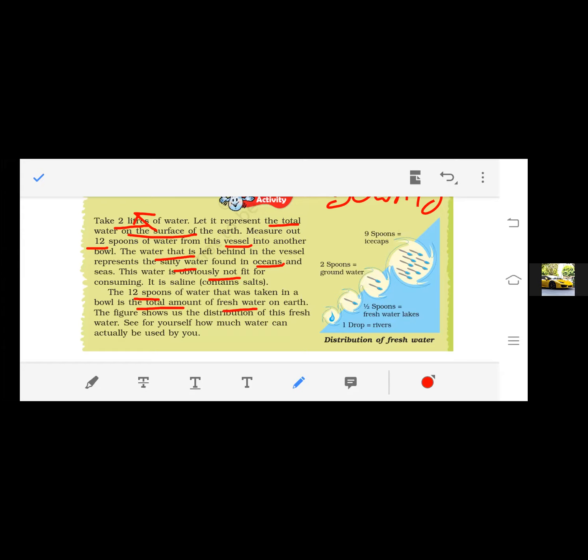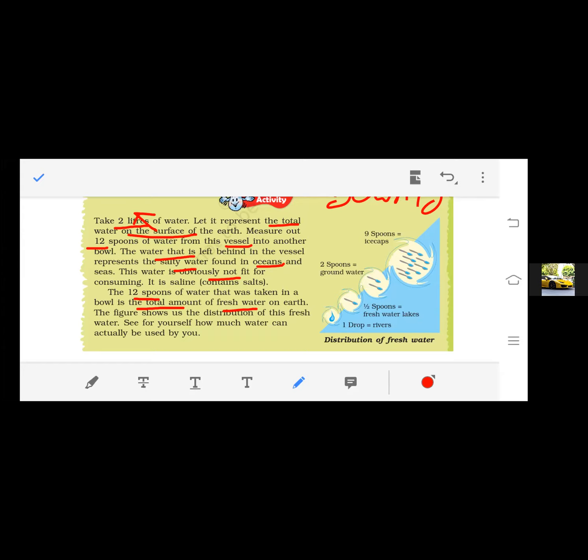Right. So if you get 12 spoons from 2 liters, it hardly matters, because it is a very little amount of water. Similarly, our earth has plenty of water, but among this plenty of water, only 1% is our usable water. So the figure shows us the distribution of this fresh water.